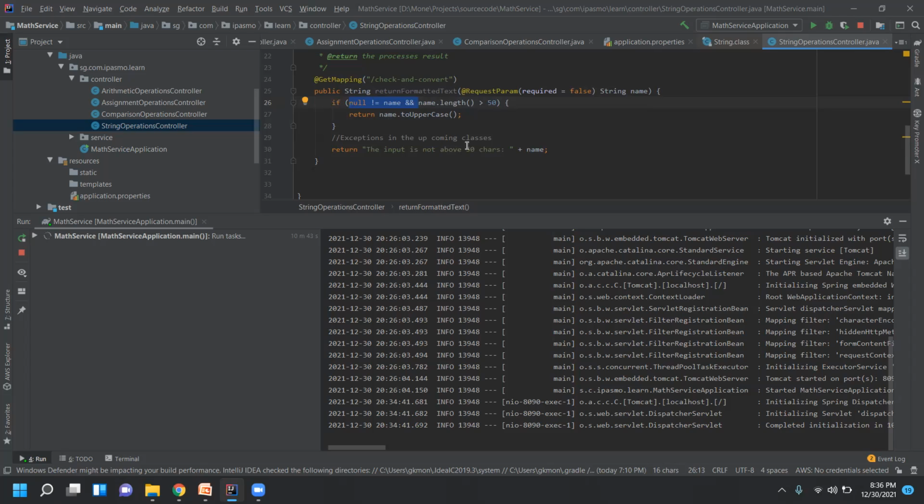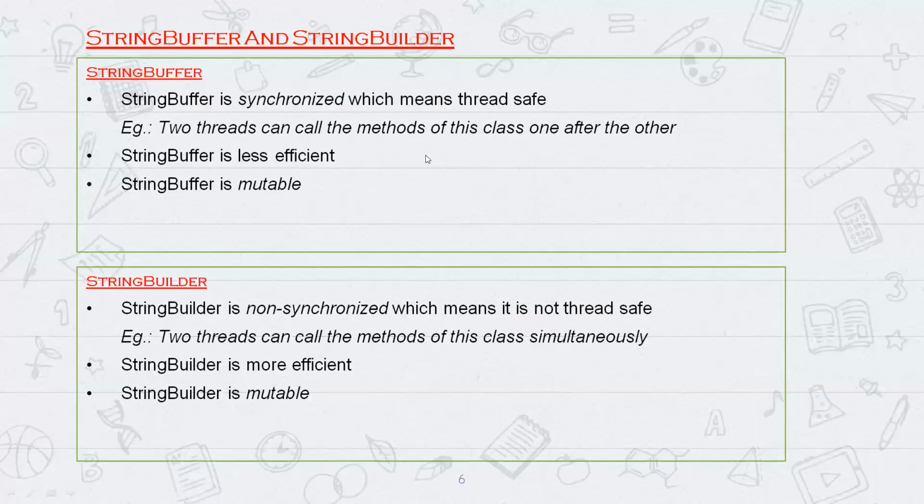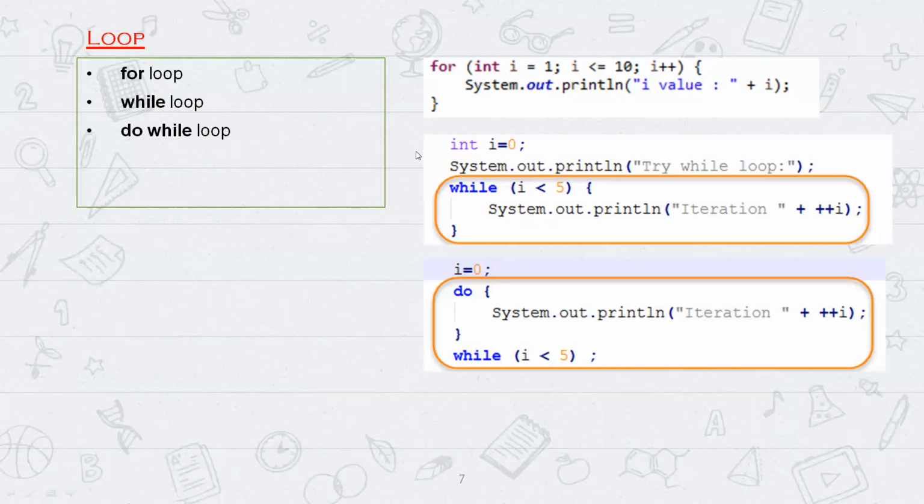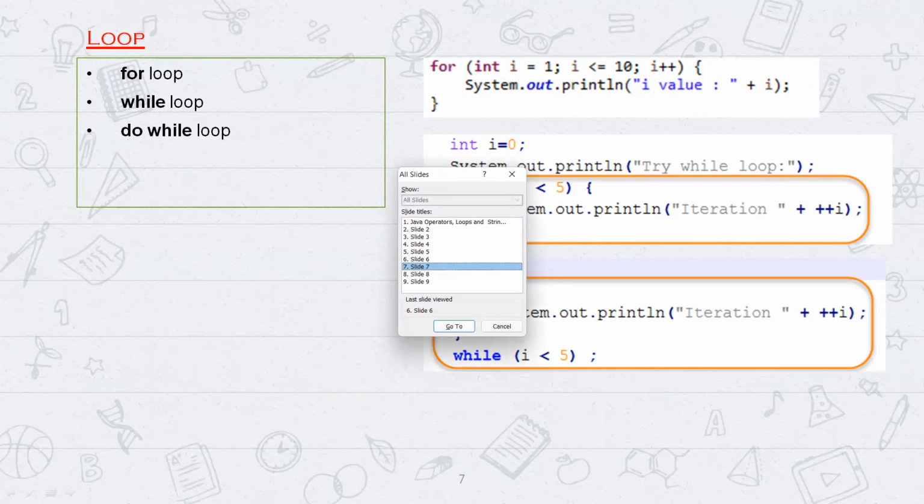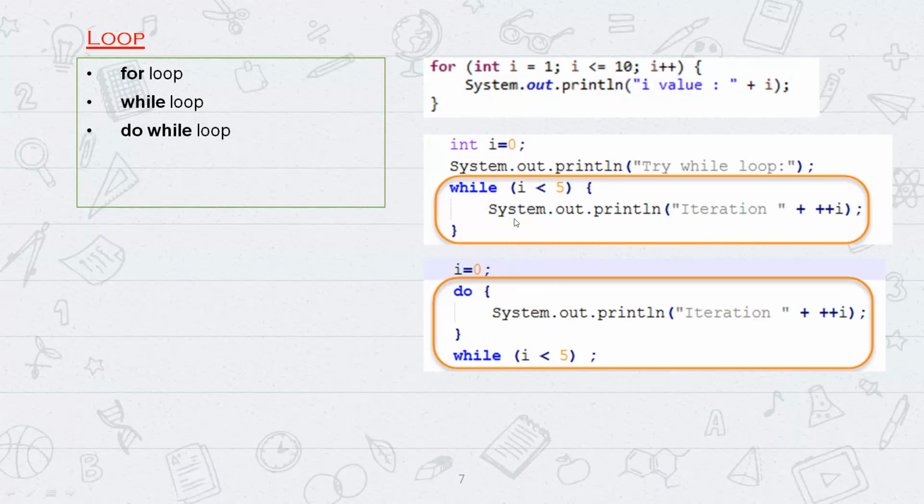In the next classes, we'll see how to handle it. Suppose I don't want to add this condition, and if any exception occurs, I want to pass a proper message to the user. How will I handle that? I'll explain that in the next class. And let's see, I'll try to complete these looping techniques. This is pretty much simple, very simple actually. You just have to learn this part by heart: for loop, while loop, and do while loop. I'll just give you the concept. I'll take another 5 minutes and then we'll wrap up the class.